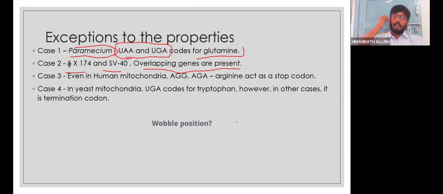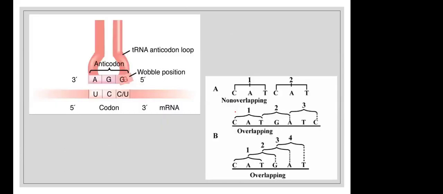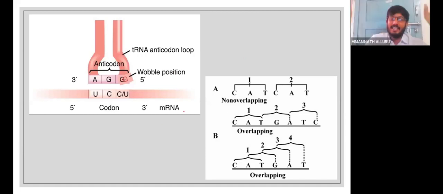In the codon, we said the 3 nucleotide sequence is very important, which actually determines the type of amino acid it is going to code. Yes, ma'am, the third nucleotide is very important. Even if it gets changed, in the case of the degenerate code there will not be a problem. Very nice, ma'am, exactly, that is what I was expecting. The first 2 nucleotides are what decide the amino acid, and for the third one, mostly there is no role played in determining the type of amino acid. That's why we call it the wobble position.